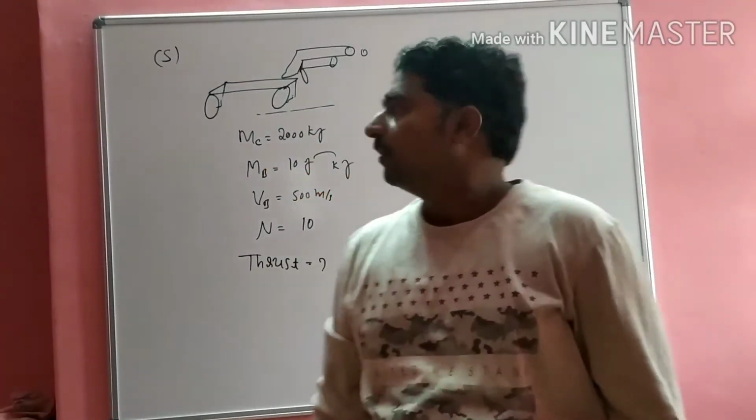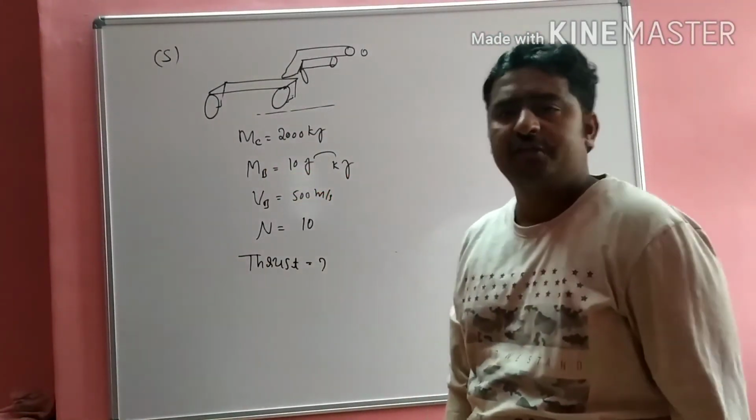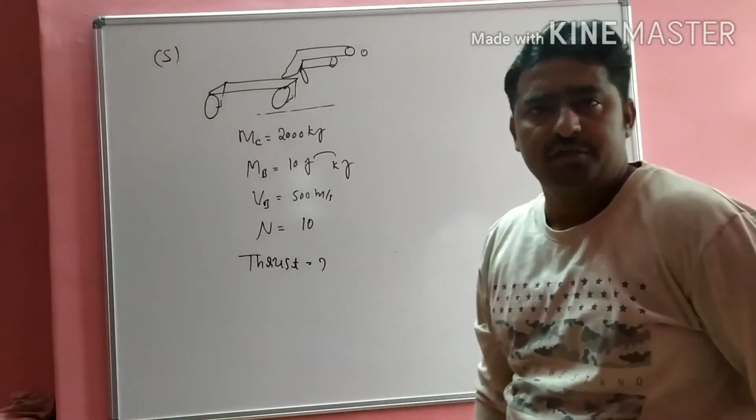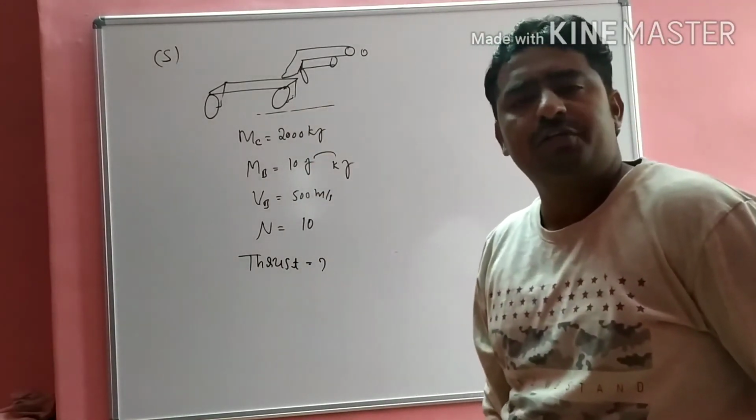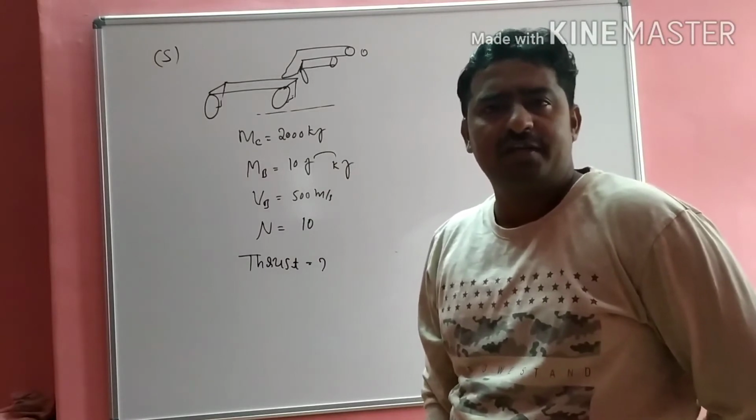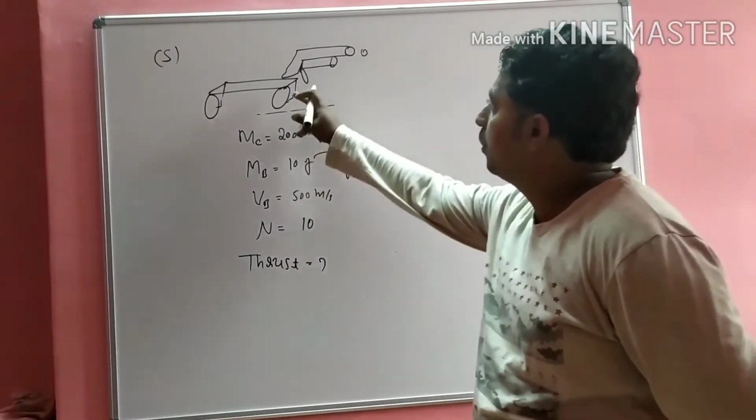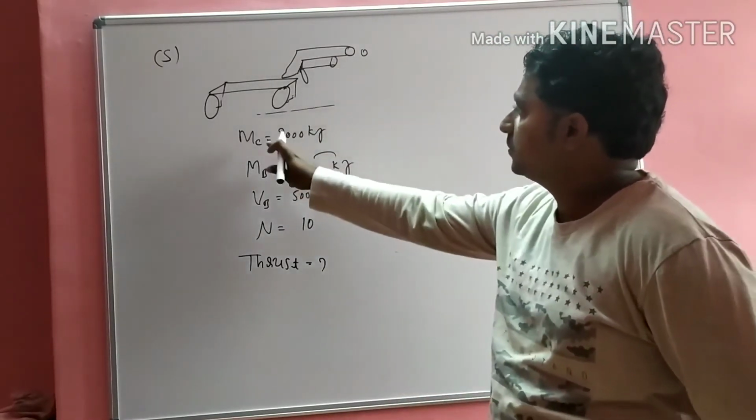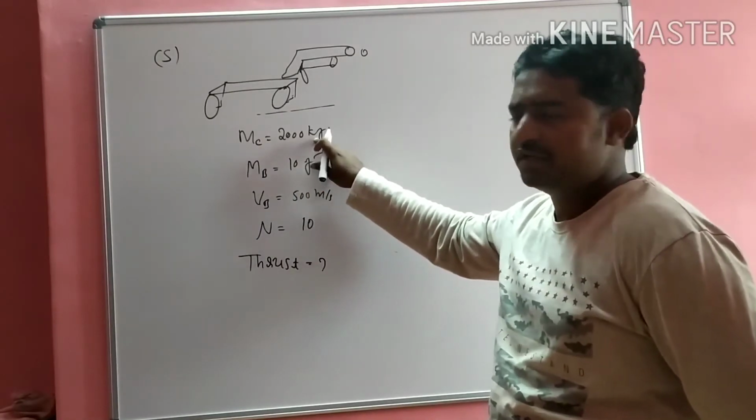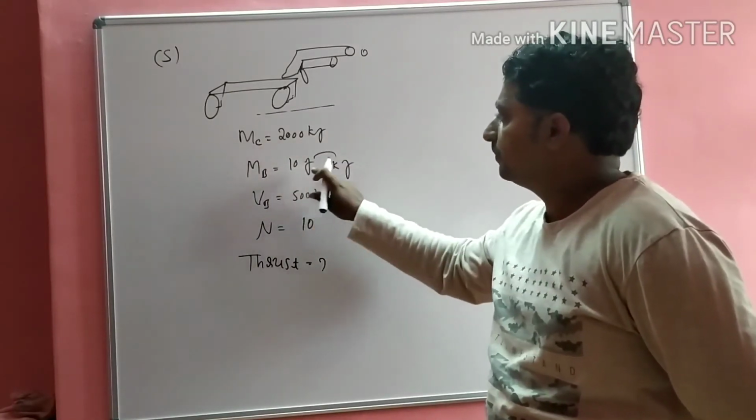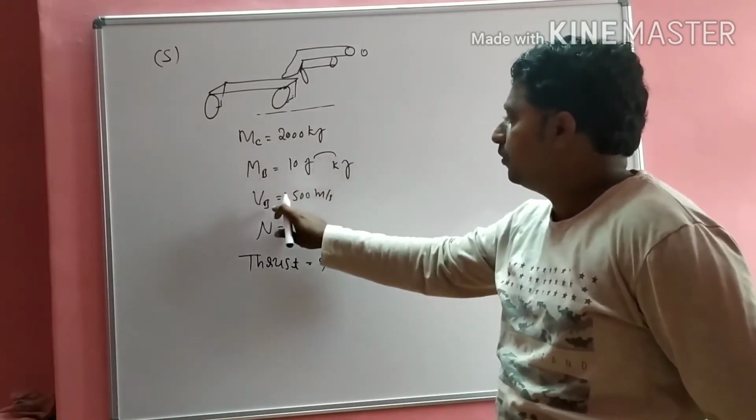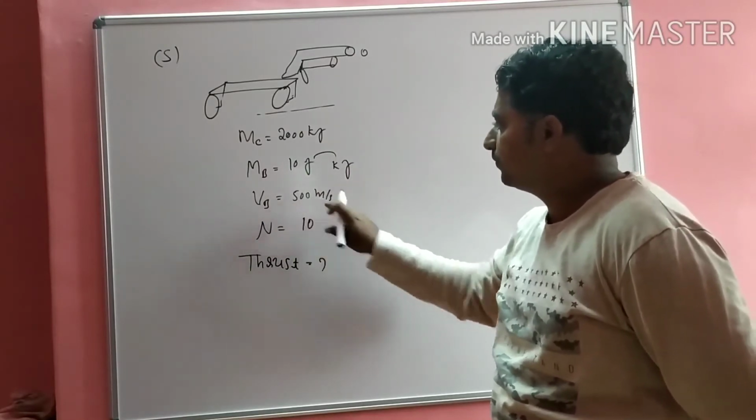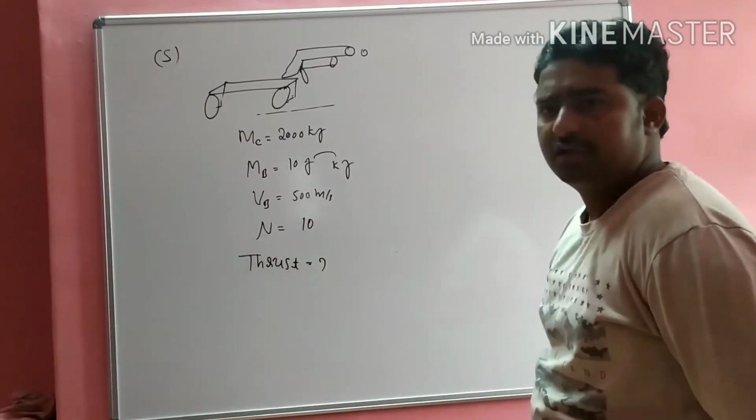Okay. So dear students, let's move to the next, fifth question. Try to visualize the situation. This is the car, it is the gun. The mass of the car is provided, then the mass of the bullet is given, then the speed of the bullet is 500. You have to calculate thrust.